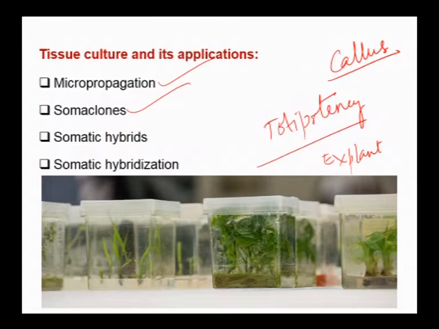Here this is also an asexual process, but we produce these plants under in vitro conditions. Somatic hybrids are the hybrid plants obtained by combining two somatic cells from different species or different genera through a technique of somatic hybridization.